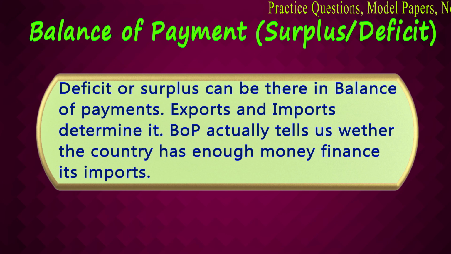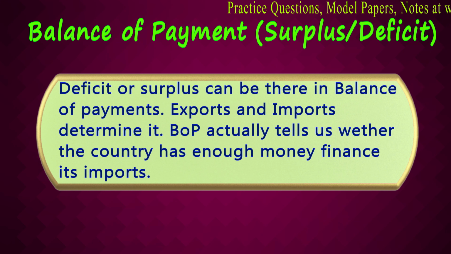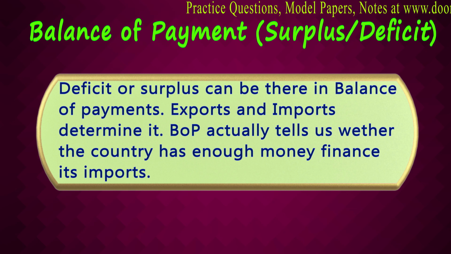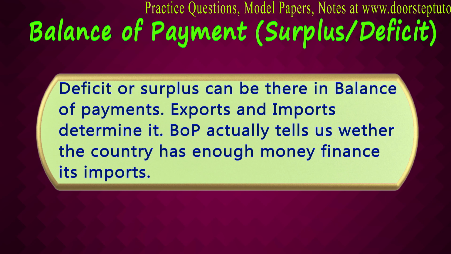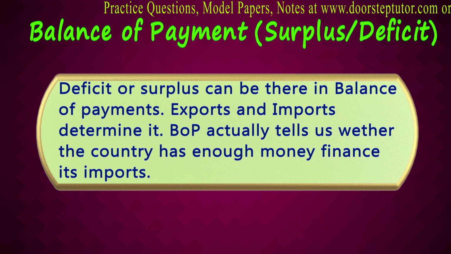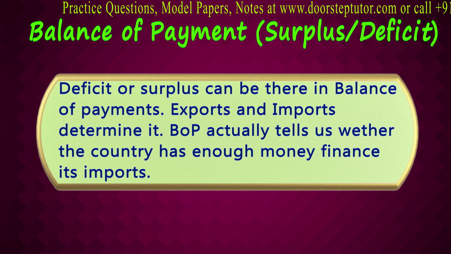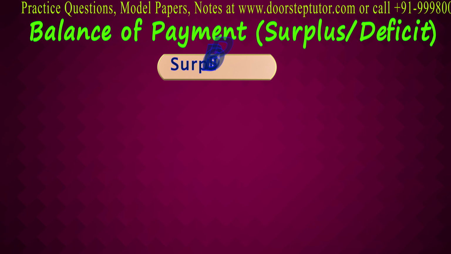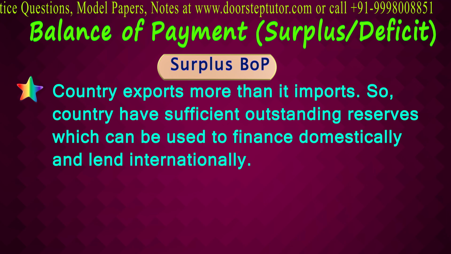Now, this is on account of the current account. So exports and imports determine whether the deficit will be there in BOP or whether there will be surplus. The balance of payment actually tells us whether the country has enough money so that it can finance its imports. So when the country is having surplus BOP, it implies that country has enough money to finance its imports. Contrary to that, if the BOP is in deficit, it implies that country doesn't have enough money to finance its imports.